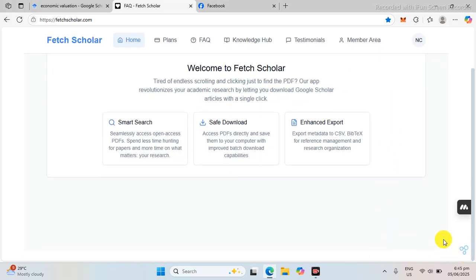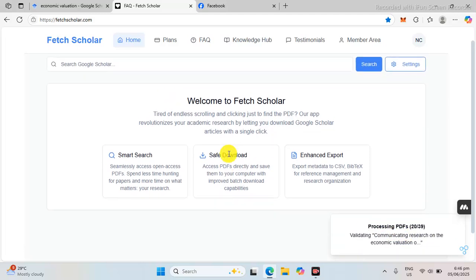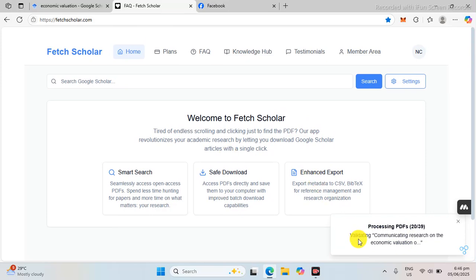Okay, let us see whether we have already downloaded those things. So 18, let us wait for a couple of minutes until we download everything. Okay, so it takes time, depending on the links. Maybe in the future it can be enhanced with the code.